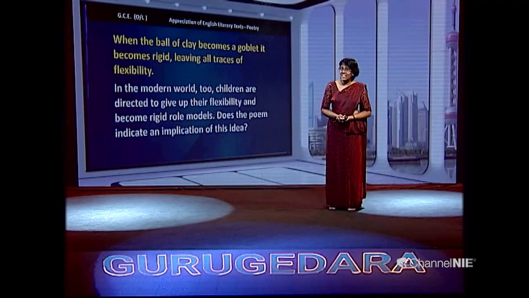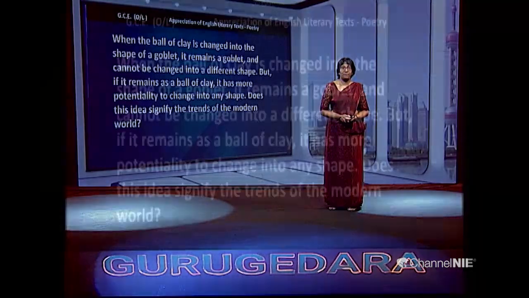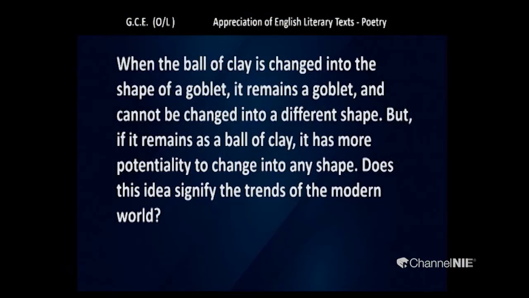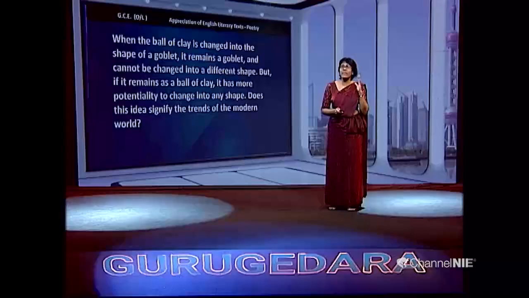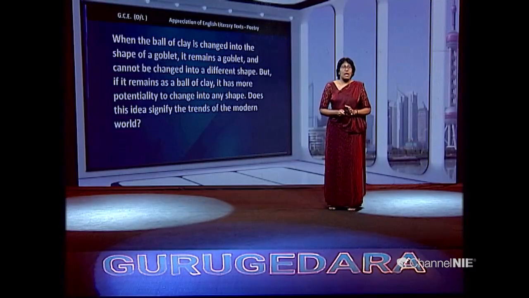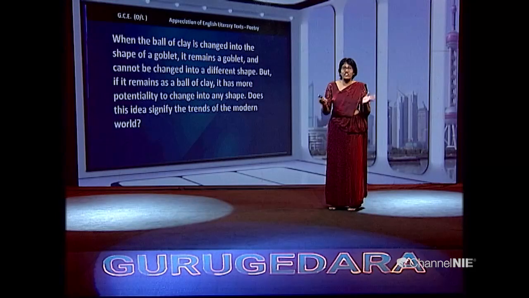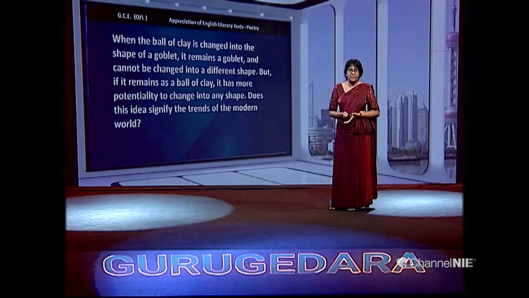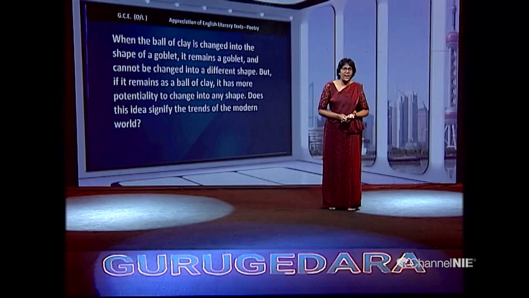Shall we look at another question? This question deals with a different context. When the ball of clay is changed into the shape of a goblet, it remains a goblet and cannot be changed into a different shape. But if it remains as a ball of clay, it has more potentiality to change into any shape. Does this idea signify the trends of the modern world?